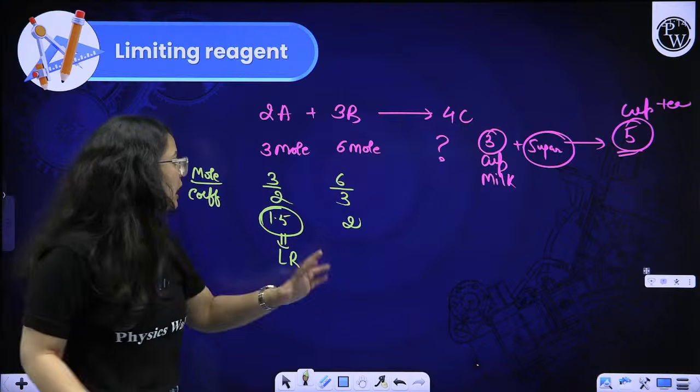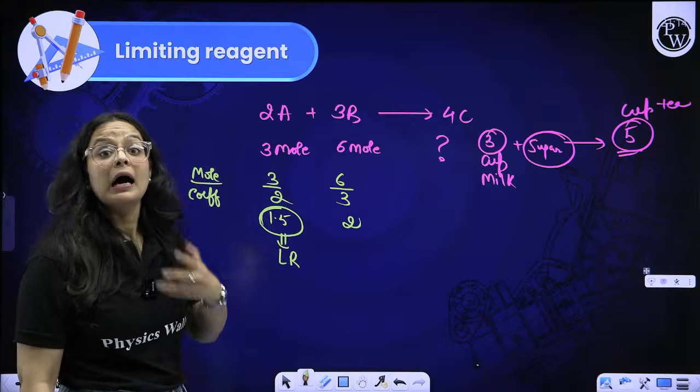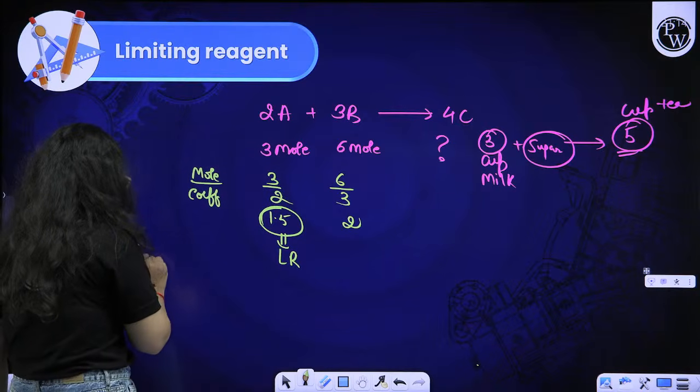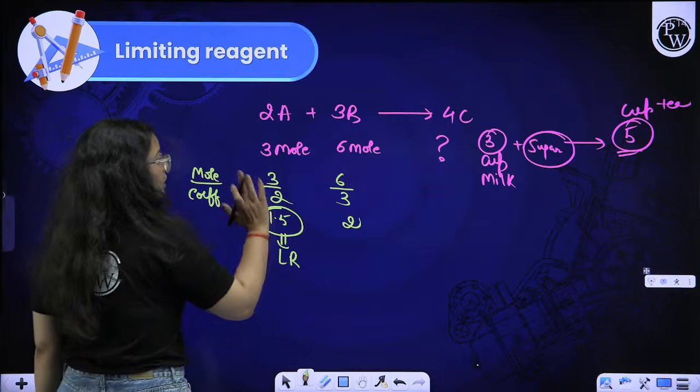Okay beta. Now what will be the product that will be formed? This will decide the product formed. How? You can easily do it by a trick. I'll tell you a trick for solving this question. Beta, how much remaining?